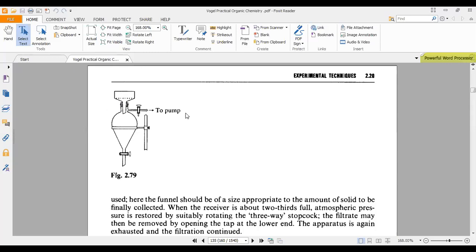If filtration is taking place very slowly, one reason may be that our solvent has a high viscosity. Second, the filter paper pore size may be very small, so the solvent does not easily get through. That's why we use a Buchner funnel under suction. This is called filtration under suction, or vacuum filtration. This is one way of purifying our compound. Is it clear to everybody?